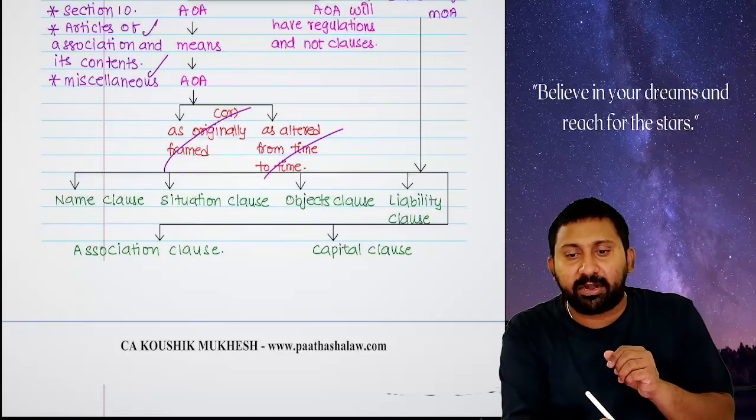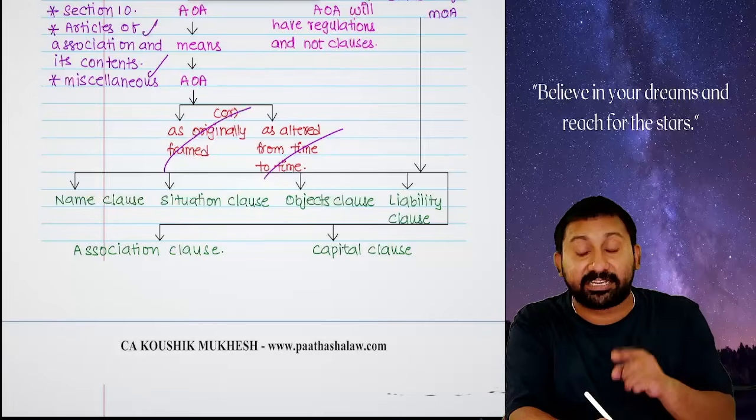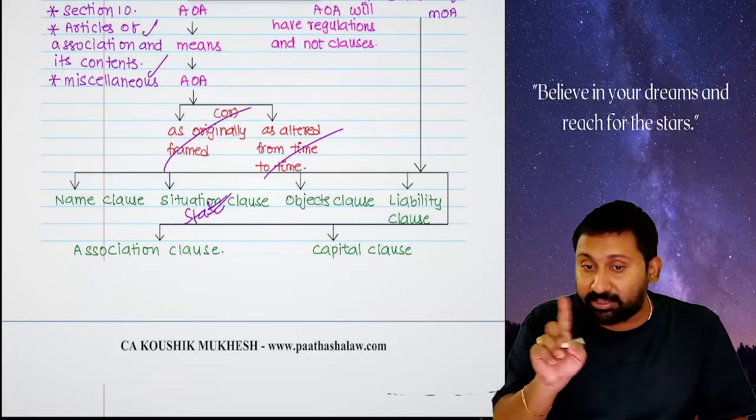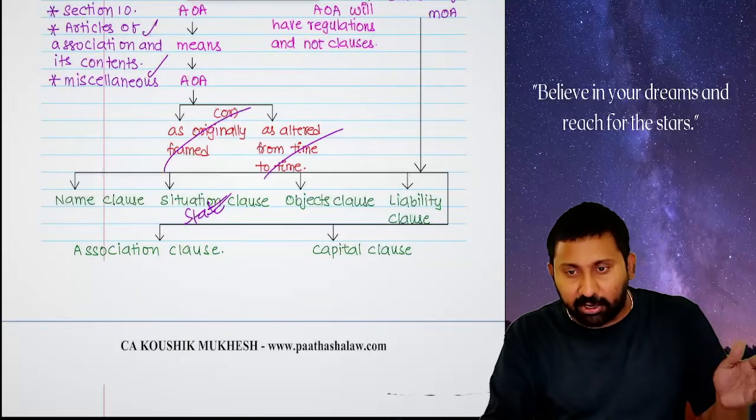Private company, private limited suffix. Public company, limited suffix. OPC, you need to write OPC. Section company need not use anything. Situation clause will contain the state name, not the place. Address full details will not be there. State, AP, Telangana or Tamil Nadu, like that.